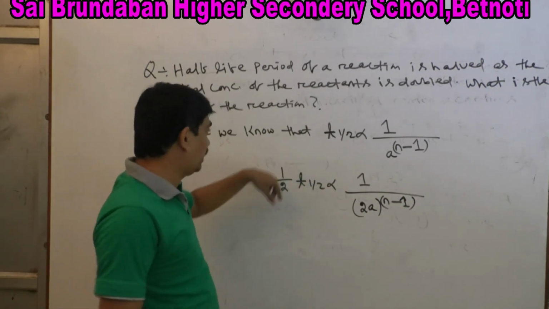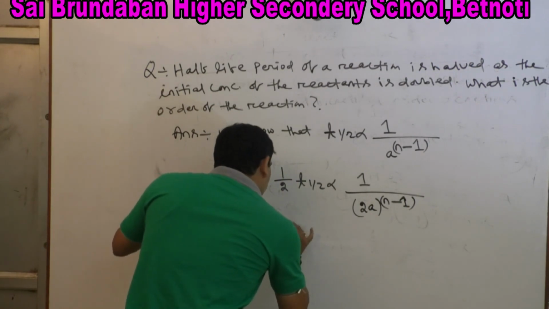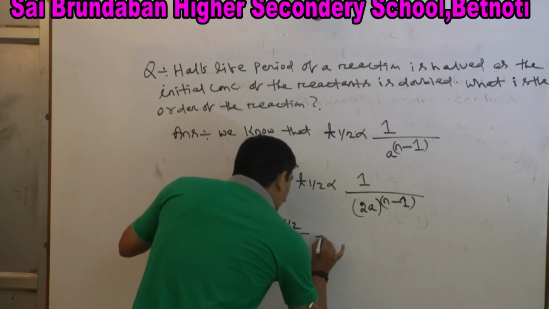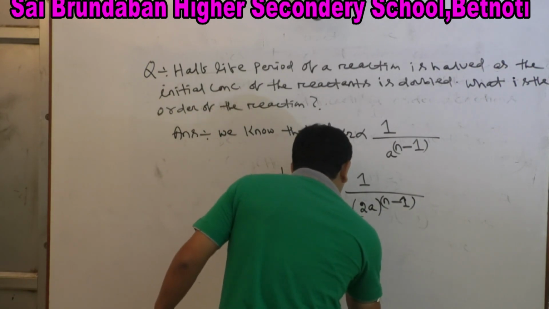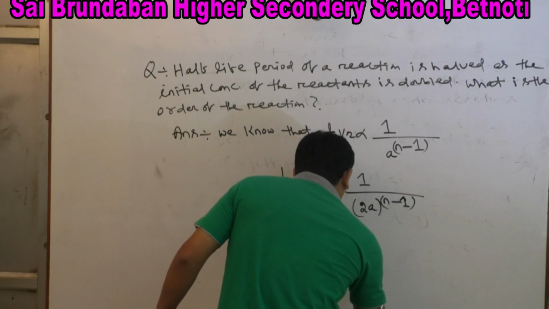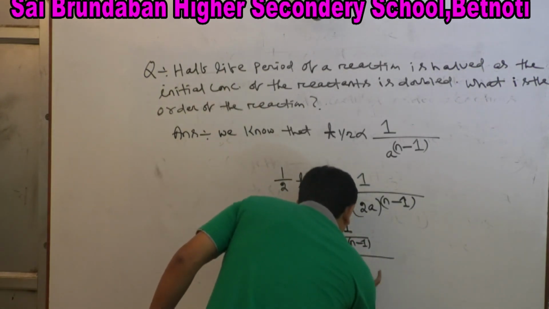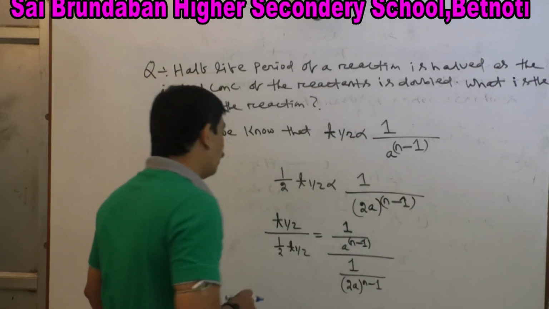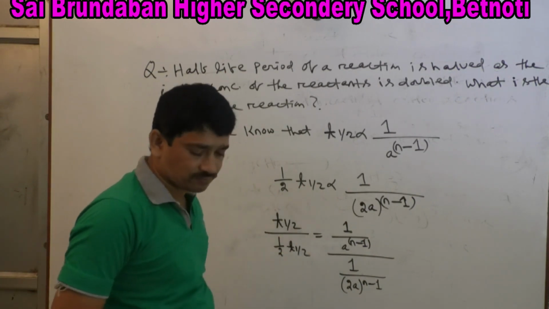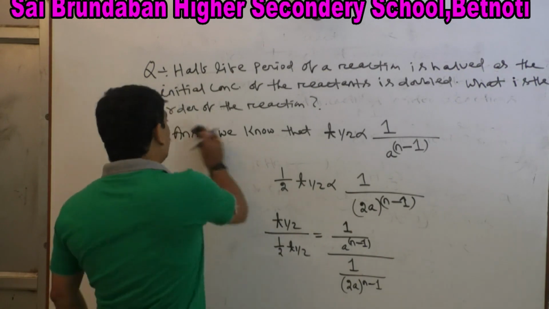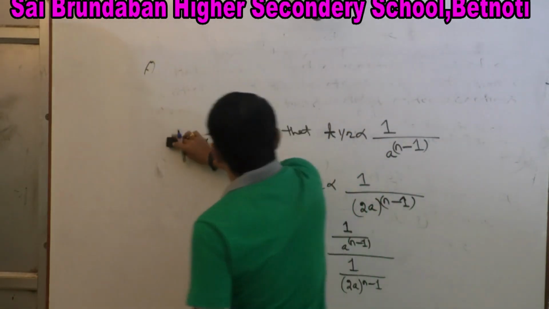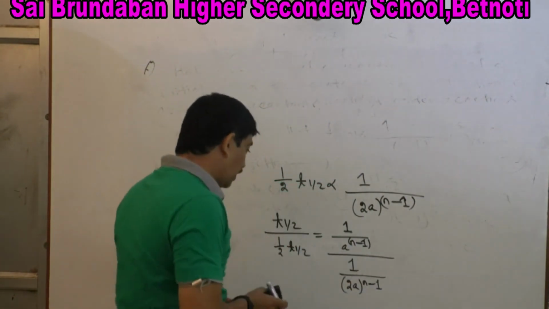Next, divide these. T half divided by half T half equals 1 by a to the power n minus 1 divided by 1 by 2a to the power n minus 1. The half cancels.